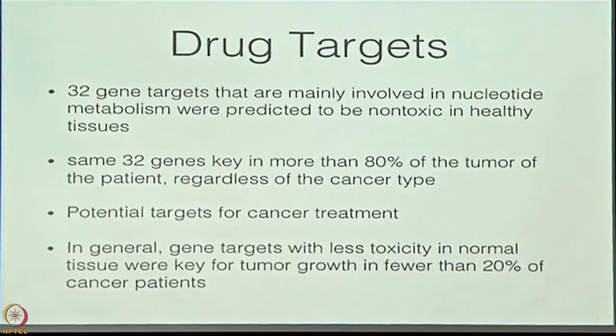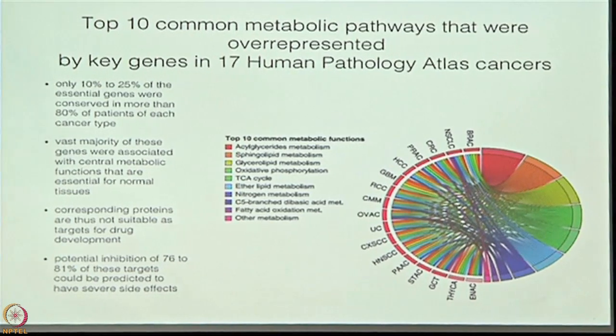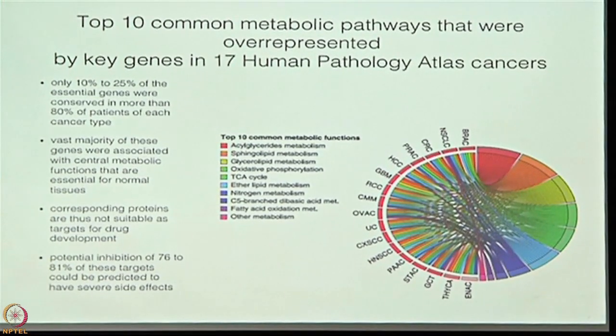Therefore, if you give anything to these patients, as I outlined before, there was a possibility that about 80% of these targets would have side effects. So you hit the cancer, but you also hit the normal cell. And now, the concept of what chemotherapy does to a patient, I think you can begin to appreciate why they have so many problems.